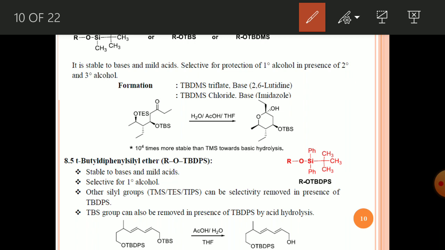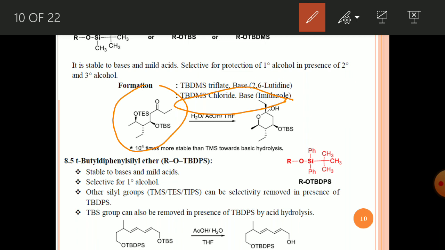For formation, it generally requires tertiary butyl dimethyl silyl chloride and base, or in place of TBDMS chloride you can use tertiary butyl dimethyl silyl triflate, using 2,6-lutidine as a base. See this example: there is TES protection and TBS protection.